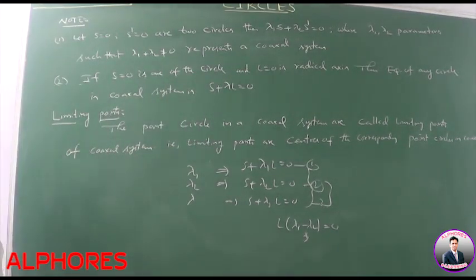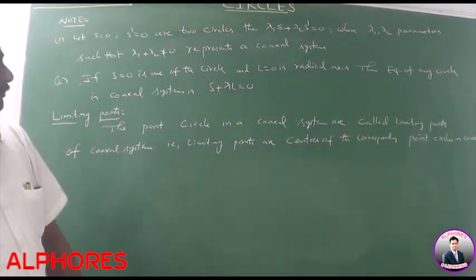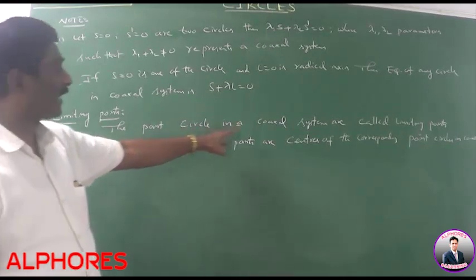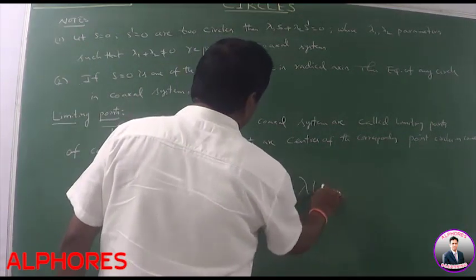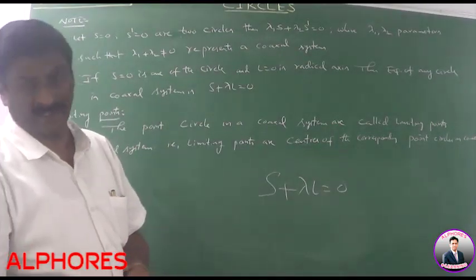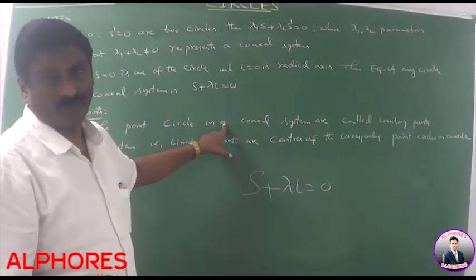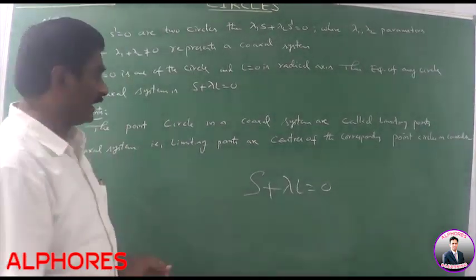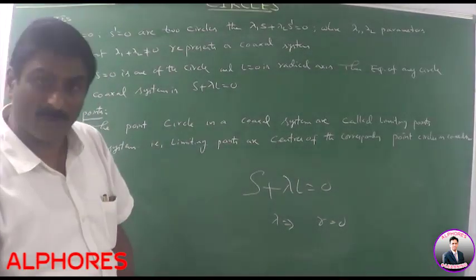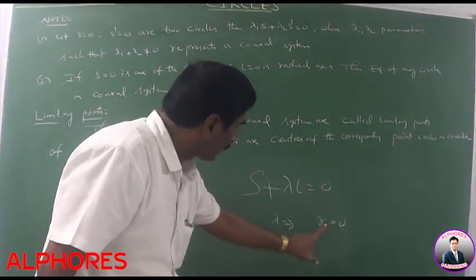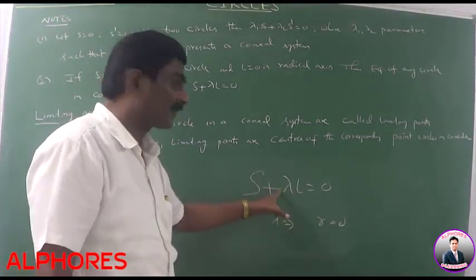Next, limiting points. Please note this point. The point circles in a coaxial system are called limiting points. The general form of the coaxial system is S plus lambda L is equal to 0. For different values of lambda, we get different circles. The limiting point is simply a point circle. Point circle means the radius of the circle is equal to 0. In this case, we find the lambda such that R is equal to 0. If R is equal to 0, then g square plus f square minus c is equal to 0. By using that property, we find the value of lambda, and substituting the value of lambda, we get the limiting point.